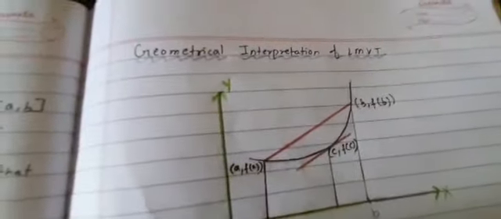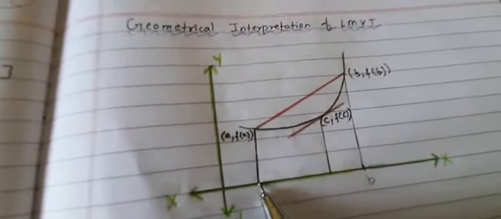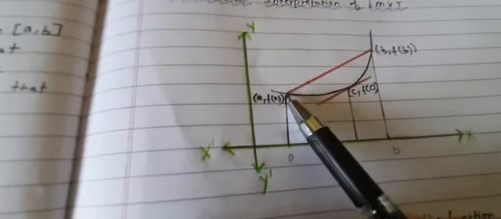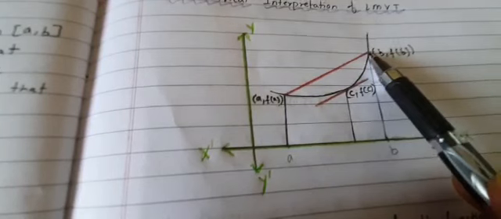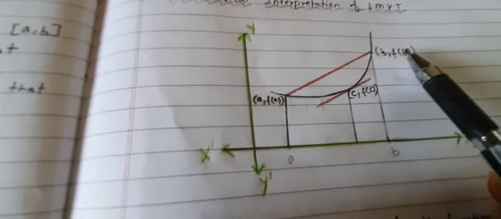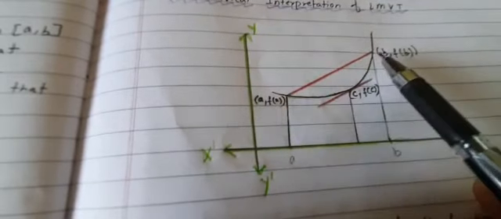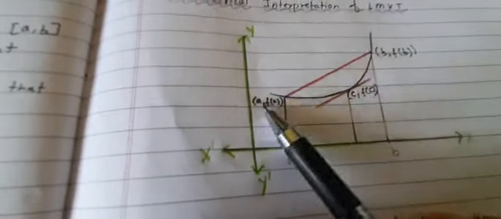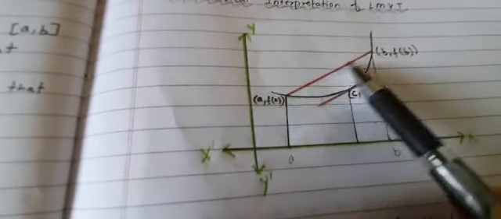What is it trying to say? The geometrical interpretation of LMVT is: here there is a, here there is b. Now just see over here, we have this point as (a, f(a)), this point as (b, f(b)). If I join these two points, I'll get a secant. And what is the slope of this line? The slope is (y2 minus y1) upon (x2 minus x1), that is (f(b) minus f(a)) upon (b minus a). We have done the slope in grade 11. So (f(b) minus f(a)) upon (b minus a) is the slope of this secant.